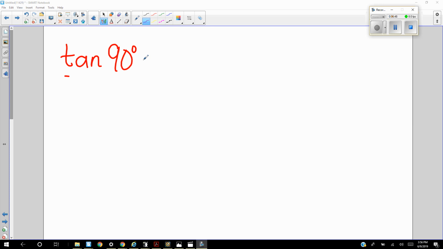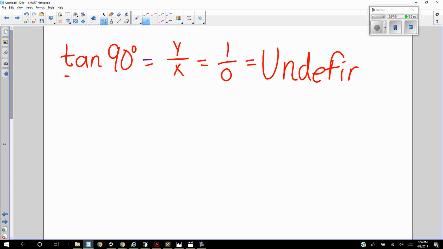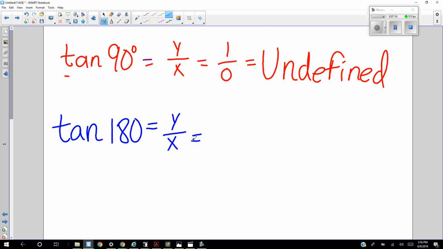So, for instance, the tangent of 90 degrees is y divided by x. Well, the y-coordinate is 1 at 90 degrees. The x-coordinate is 0. You can't divide by 0, so the tangent of 90, that ratio, does not exist. It's undefined as the answer. Now, if you're talking about something like the tangent of 180 degrees, here the y-coordinate is 0 and the x-coordinate is negative 1, and 0 divided by anything is 0. So those are the other two possible answers for tangent. You can get an undefined answer and an answer of 0.